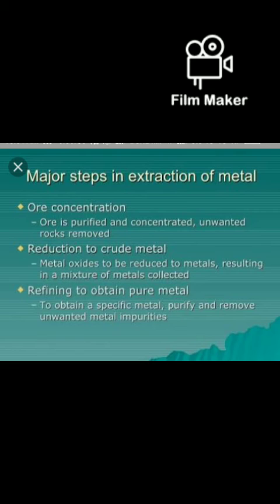After that, second is reduction. Reduction means when the metal oxide is reduced to metal. First we have to convert them into oxide, and oxide can be reduced to the crude metal. That is the second step. After that there is a third step, that is refining to obtain a pure metal. Means after reduction the final step is that unwanted impurities are removed by a refining method. So different methods are used under these headings that will be discussed later on.